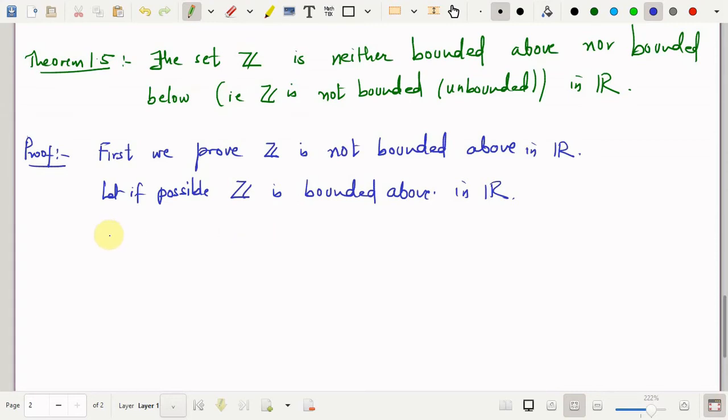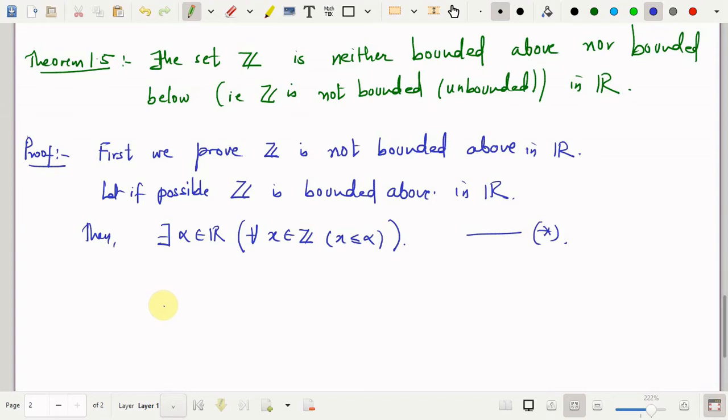So what happens then? There exists alpha in R such that this alpha serves as an upper bound for Z. So how would I write this? For all x in Z, x is less than or equal to alpha. I'll call this statement star.